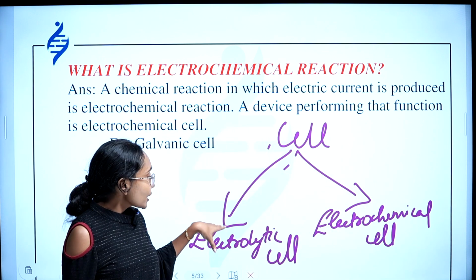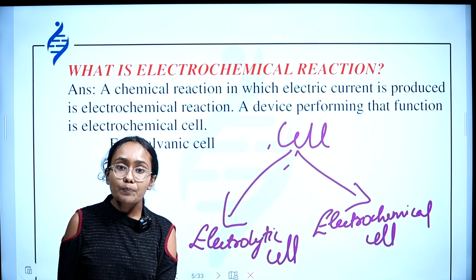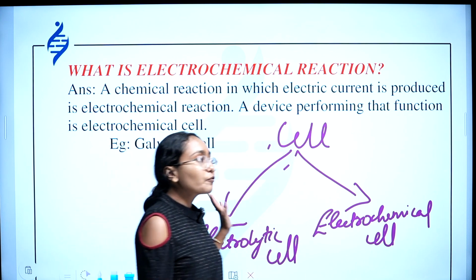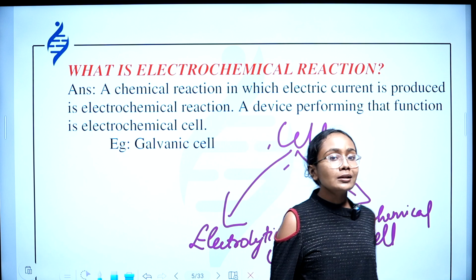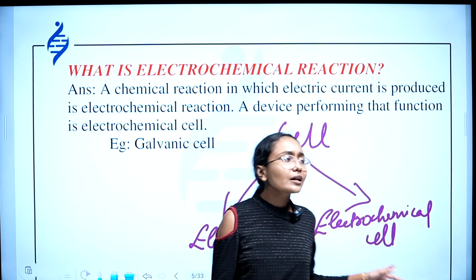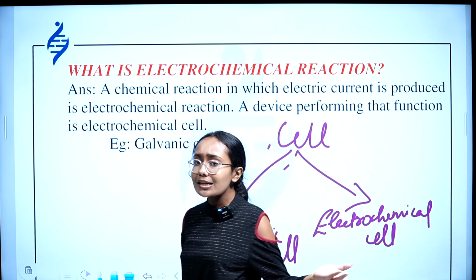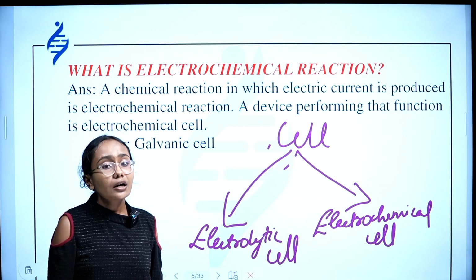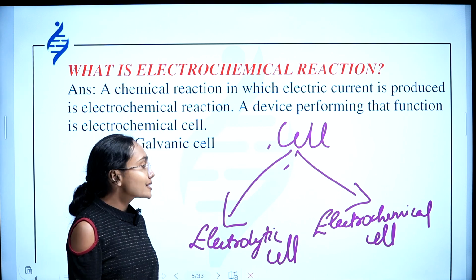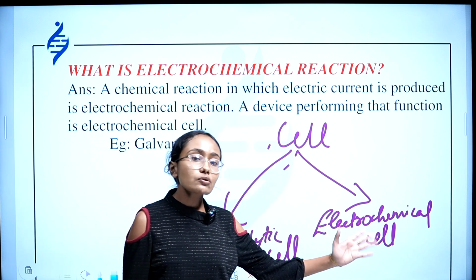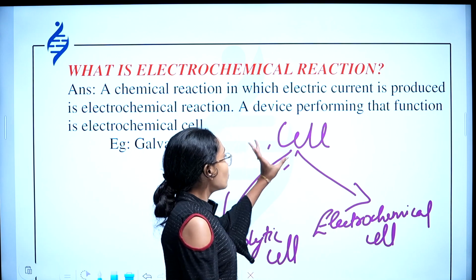And what about the case of electrolytic cell? What type of conversion is happening in an electrolytic cell? It's the vice versa of what's happening in an electrochemical cell, right? In an electrochemical cell, chemical energy is converted to electrical energy. So in an electrolytic cell, electrical energy is converted to chemical energy. Simple.